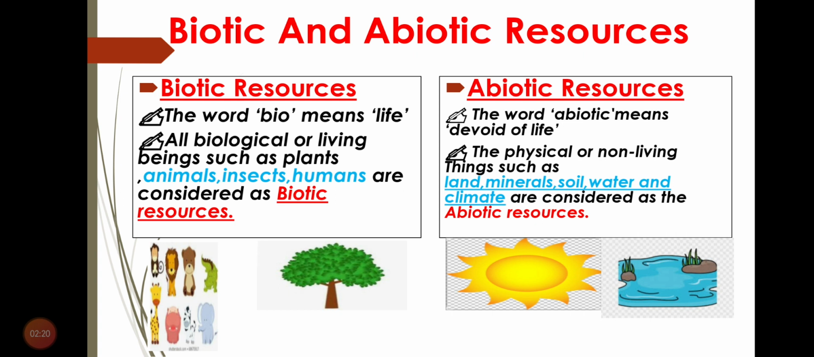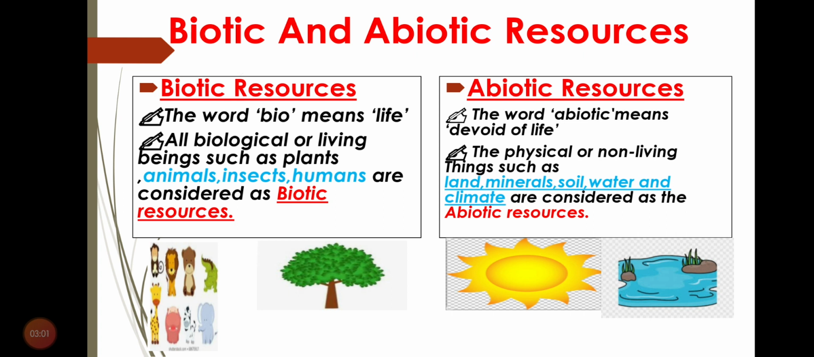The first one is biotic resources. The word bio means life. All biological or living beings that are present in nature are considered as biotic resources. Whatever around you possesses life is considered a biotic resource. That means animals, insects, humans, plants, etc. So all biological and living beings are biotic resources.